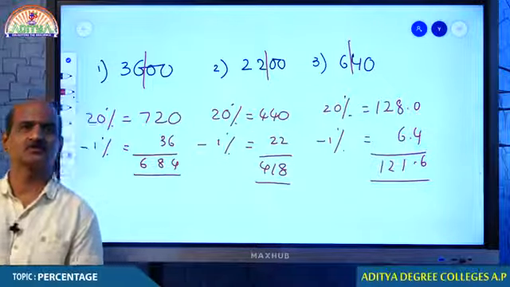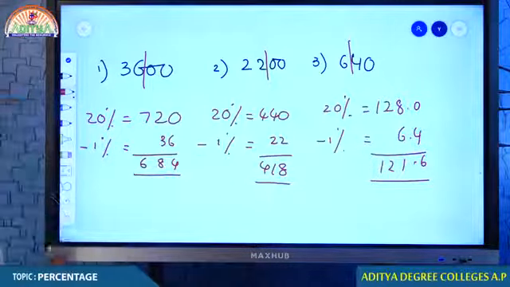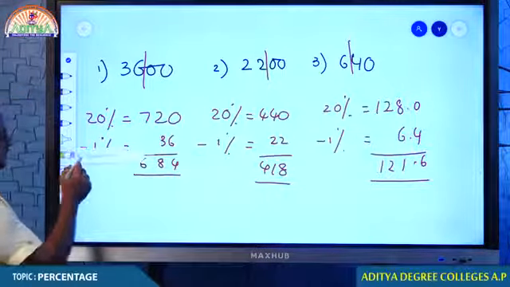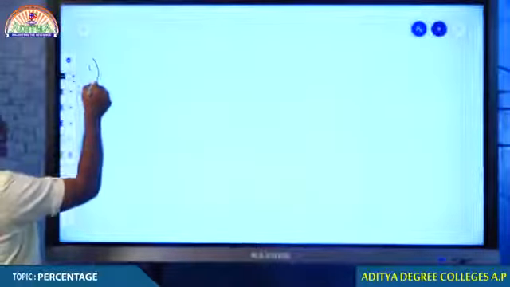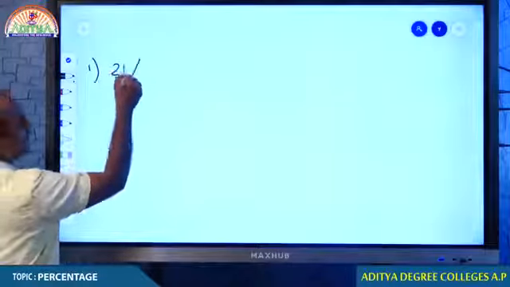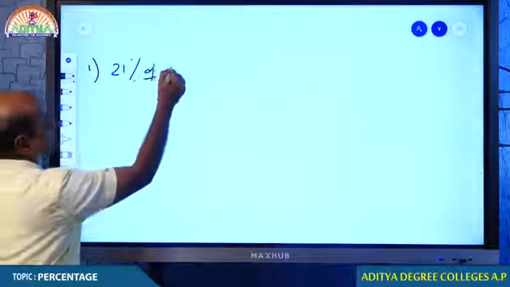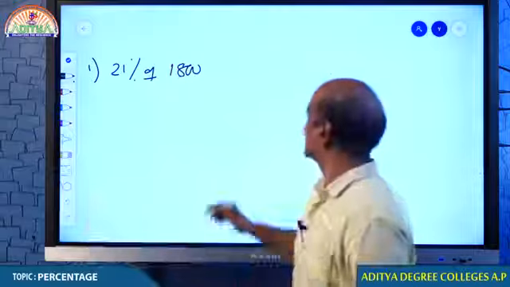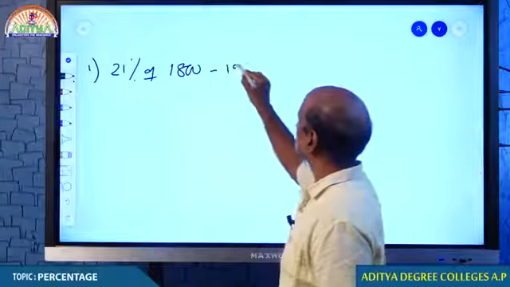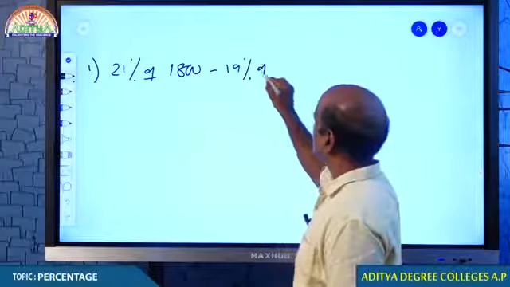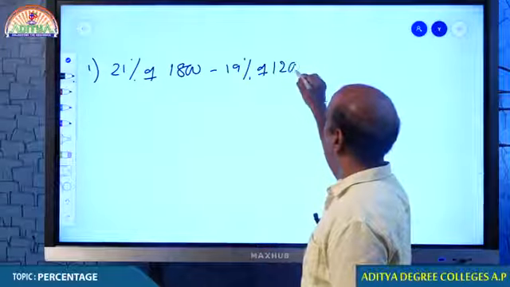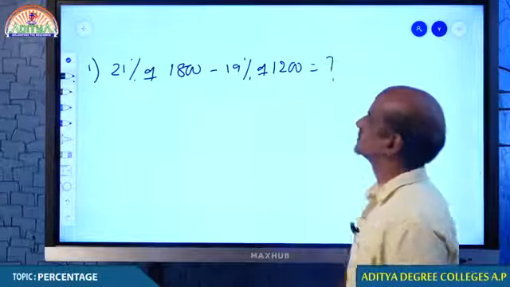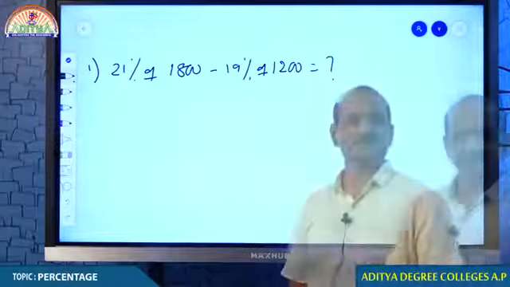Should I move on to the next model? Come on. Let us move on to the next model. Now this time you have to get the answers. Find the following values. Ready? 21% of 1800 minus 19% of 1200 is equal to how much? Do it.